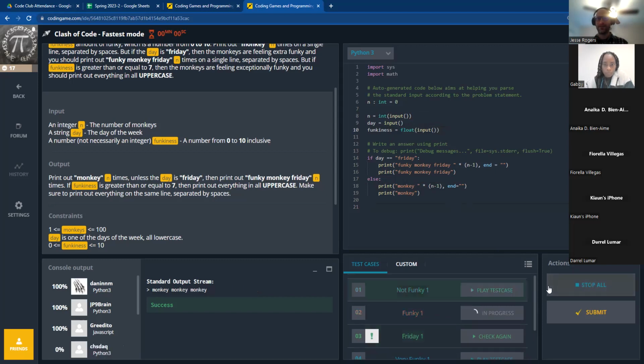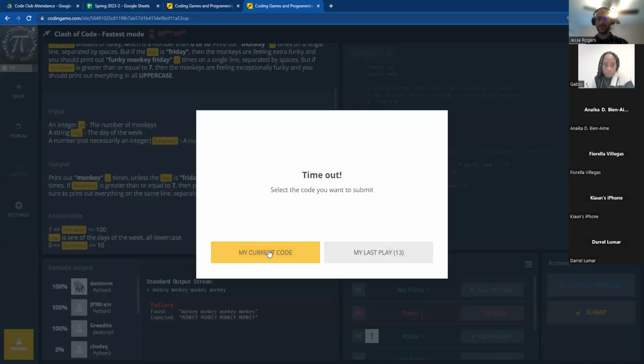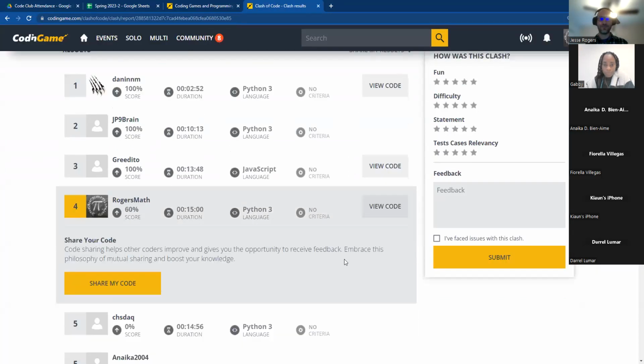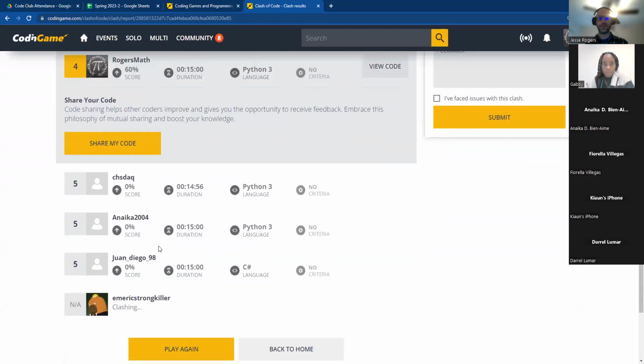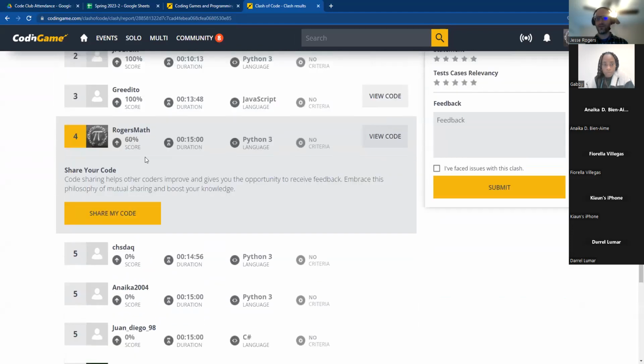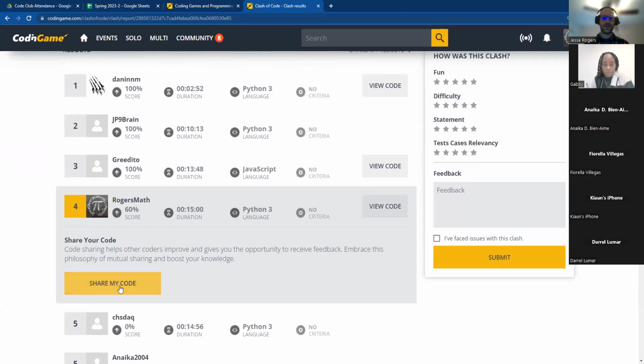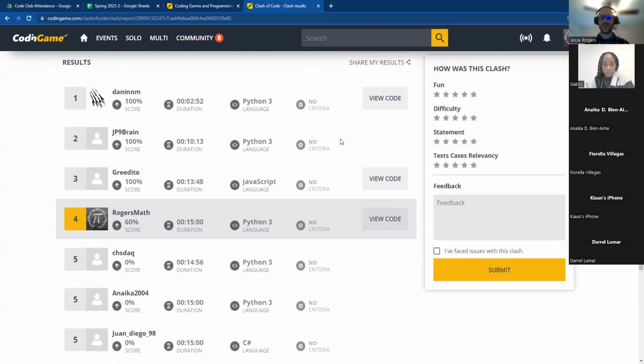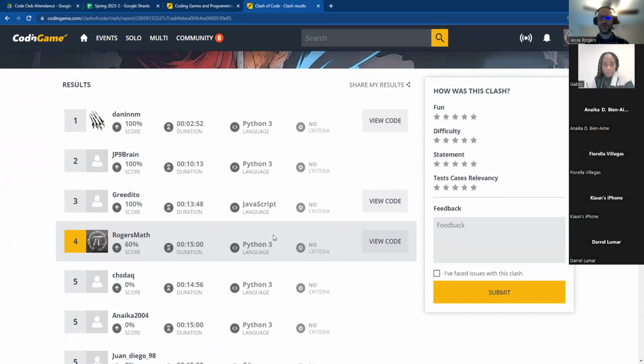So let me see here. It's going to pass some of these tests, but oh, we timed out. Okay, I'm just going to use my current code then. So you can see I got 4th place with this because we didn't quite finish. We only got 60% of the way there. I'm going to go ahead and share my code, and you can see that some of these other folks did also share their code too.